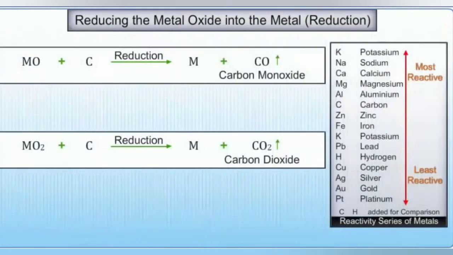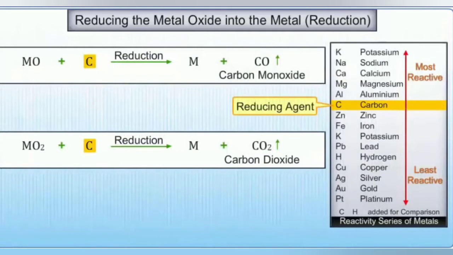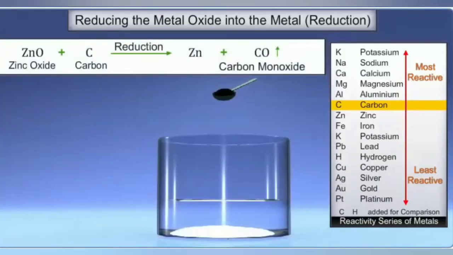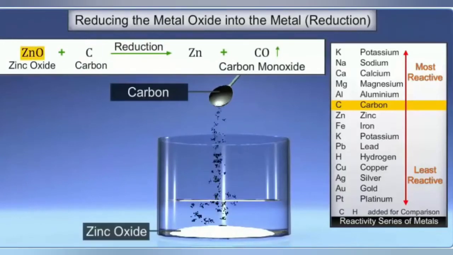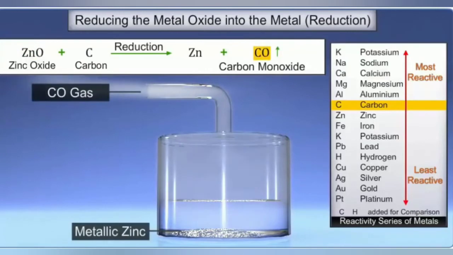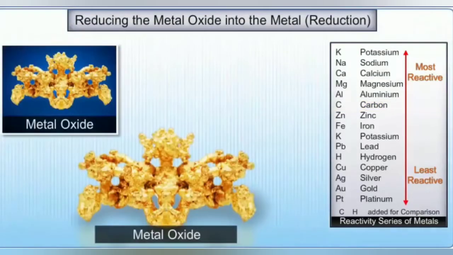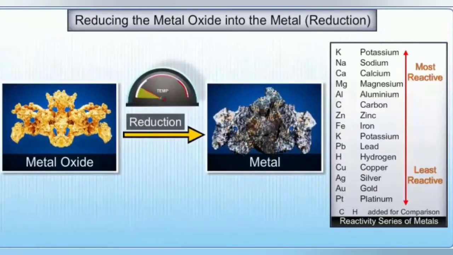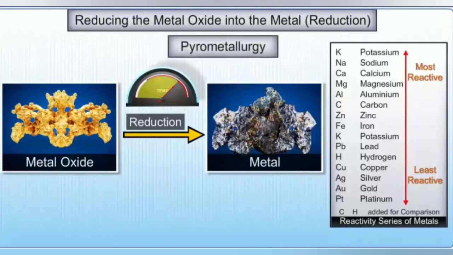When carbon is used as the reducing agent, it combines with oxygen of the metal oxide to form carbon monoxide or carbon dioxide. For example, carbon is used to reduce zinc oxide to metallic zinc. In this reaction, carbon monoxide is released. Generally, heating is required to convert a metal oxide into metal with a suitable reducing agent. The process of extracting the metal by heating the metal oxide with a suitable reducing agent is called pyrometallurgy.